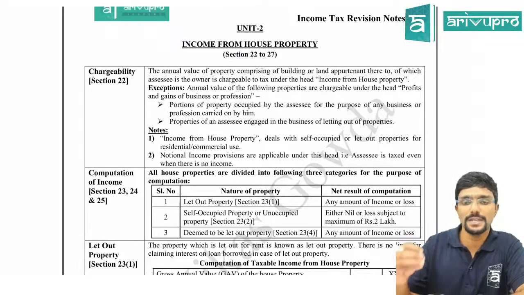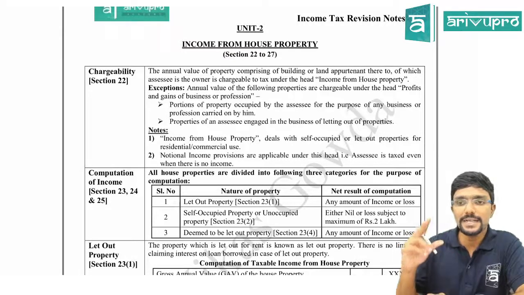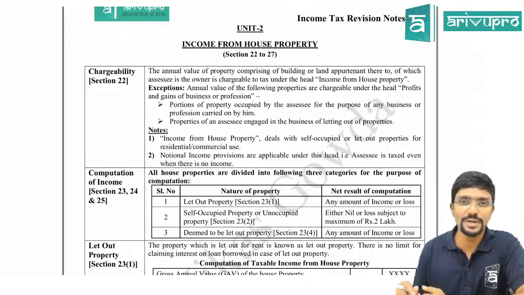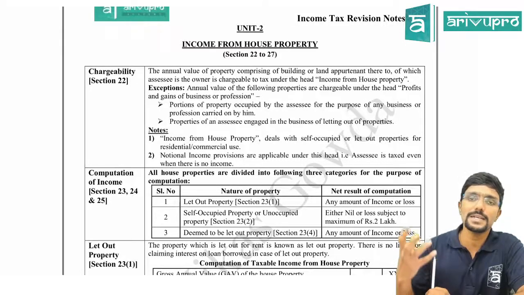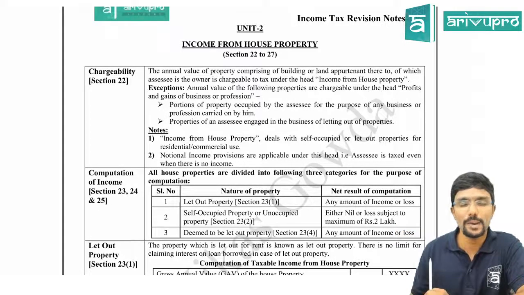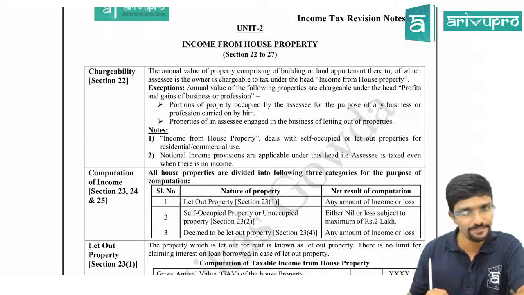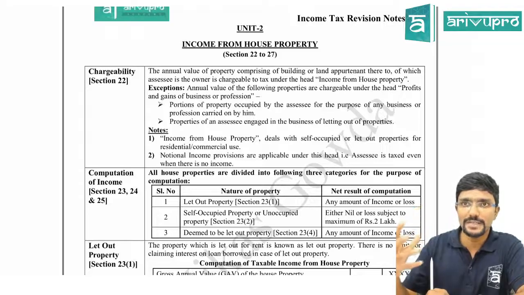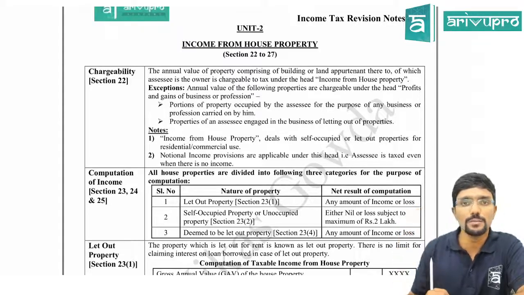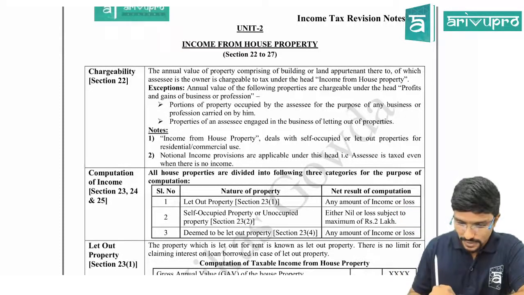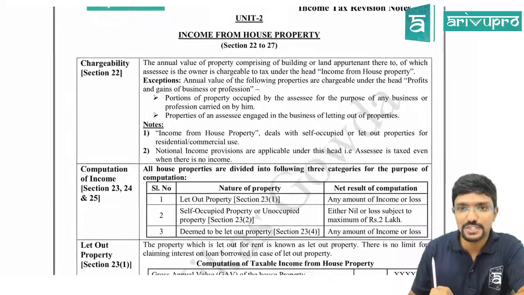What is important here is that the rental income might not be straight away taxed, but annual value will be the criteria. Sir, what is annual value? It is nothing but gross annual value. We calculate this gross annual value by taking the help of standard rent, municipal value, fair rent and actual rent. Agree? So for our calculation of income from house property, the starting point will be gross annual value and not rental income. Clear? So that is what is given in section 22.